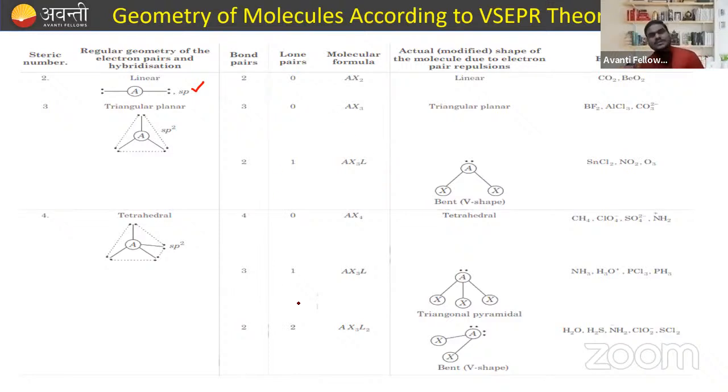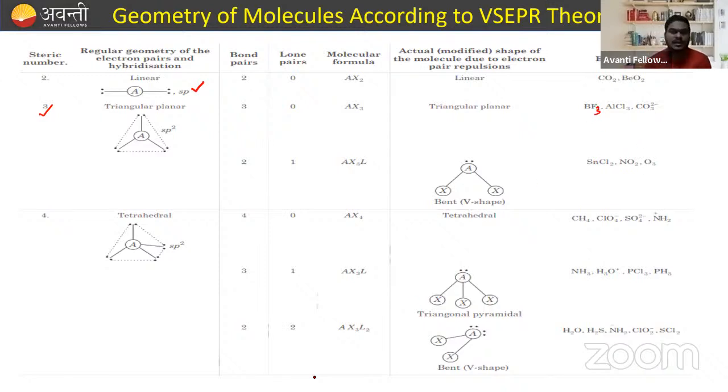Similarly, if the bond pairs are 3 but lone pairs are 0, then the shape is known as trigonal planar, right? So when the steric number is 3, it will form trigonal planar, and the hybridization is sp2, just like this, right? They have 3 bond pairs and no lone pair, like BCl3 and all. So they form trigonal planar. Like this is BF3, beta, not BF2, BF3.